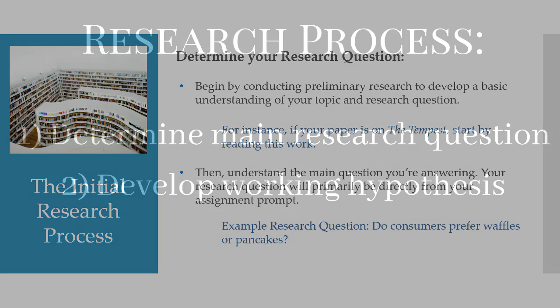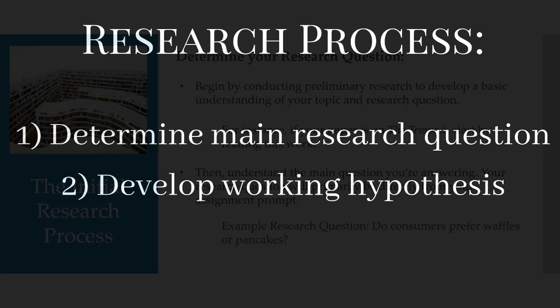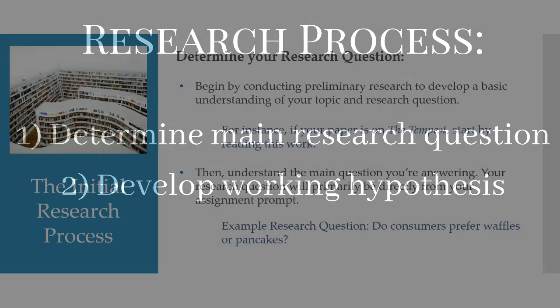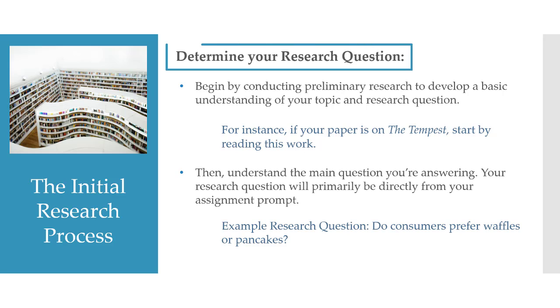As you begin, the initial research process will consist of two main phases. First, you'll determine your main research question, and secondly, you'll develop a working hypothesis. When you determine your research question, you'll start by conducting preliminary research to develop a basic understanding of your topic and question. For instance, if your paper is on the Tempest, start by reading this work. Then, make sure you fully understand the main question that you're answering. Your research question usually comes directly from your assignment prompt. An example research question would be, do consumers prefer waffles or pancakes?